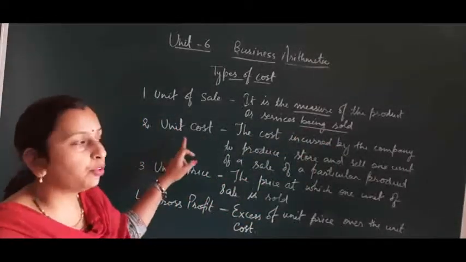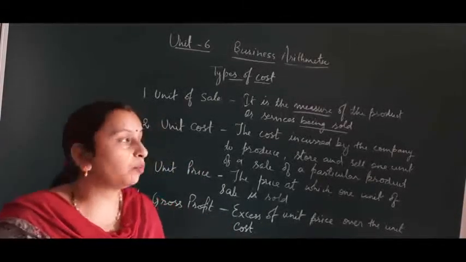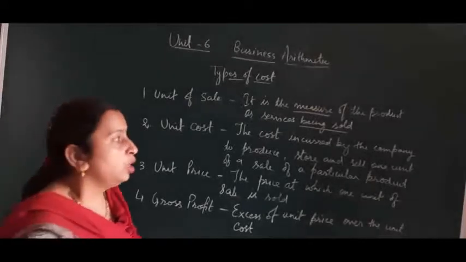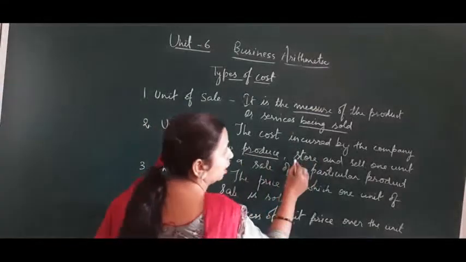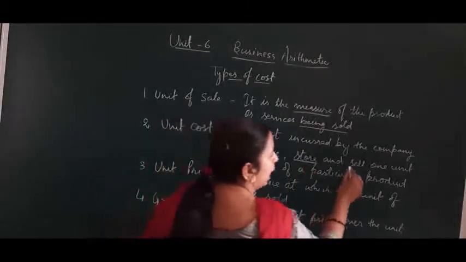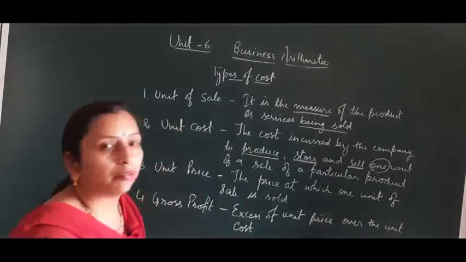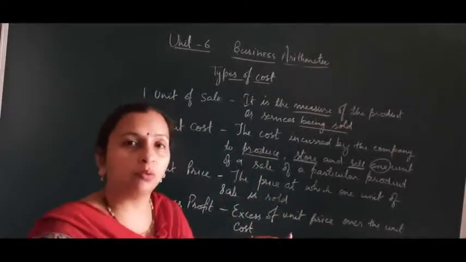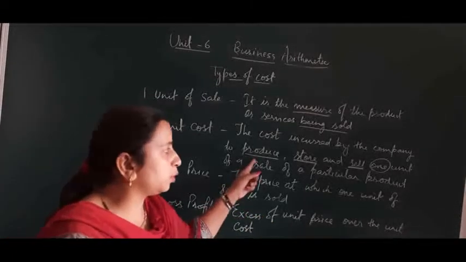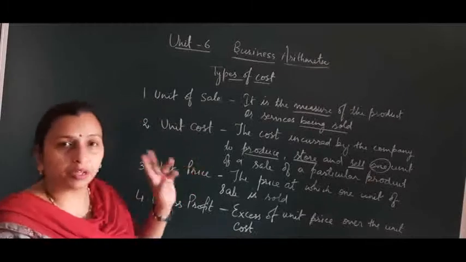Then second we have unit cost. As I said, cost is the amount incurred on manufacturing a particular product. Here the cost is incurred not only on producing but also to store and to sell 1 unit of the product. So it includes all the amount incurred by the company in producing, storing and selling. That is unit cost, per unit cost.